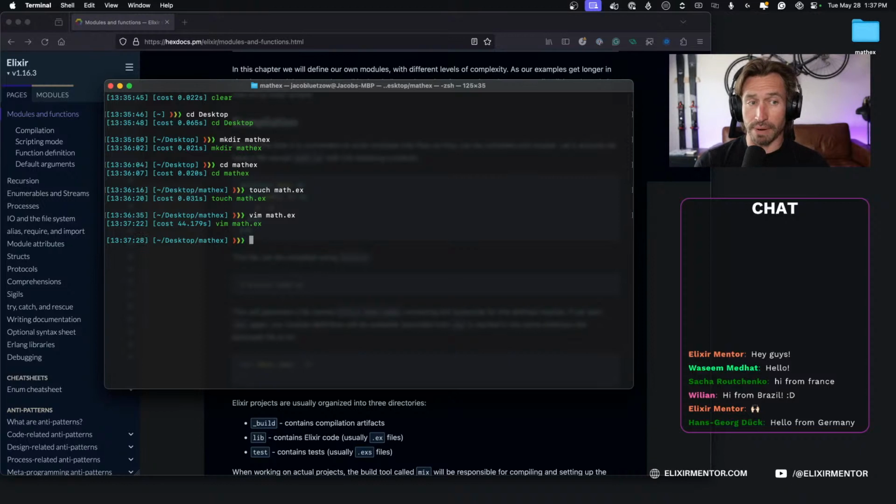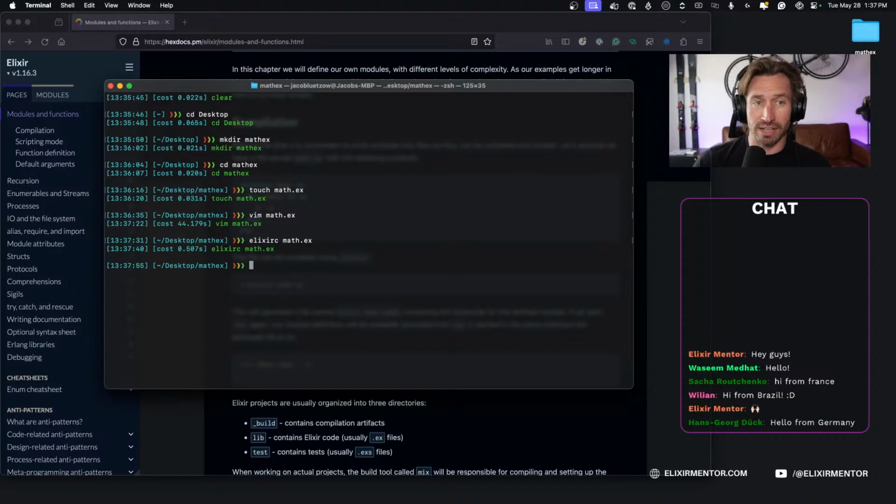And to compile a .ex file, we can just do elixirc for compile, and then the name of the file we want to compile, which is math.ex. And now math is compiled. And one thing that I should point out is when you compile a .ex file, it creates a .beam file.